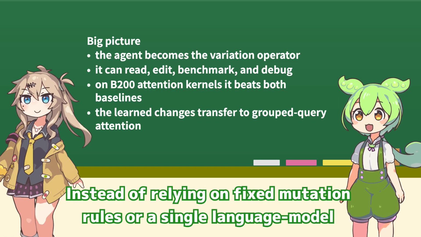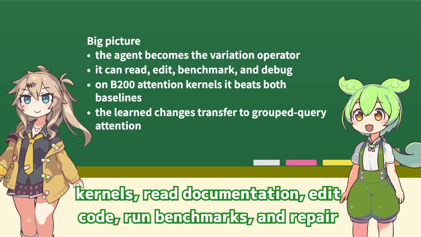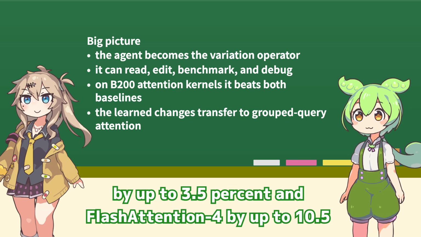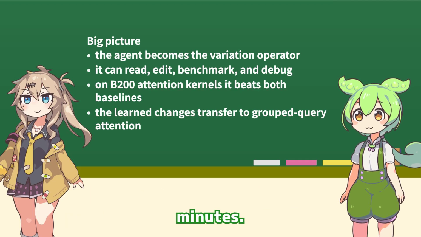Instead of relying on fixed mutation rules or a single language model generation step, it lets an autonomous agent inspect old kernels, read documentation, edit code, run benchmarks, and repair mistakes on Blackwell attention kernels. That process speeds up cuDNN by up to 3.5% and FlashAttention by up to 10.5%, then adapts the result to grouped query attention in about 30 minutes.